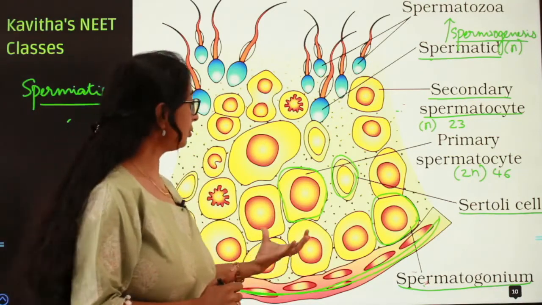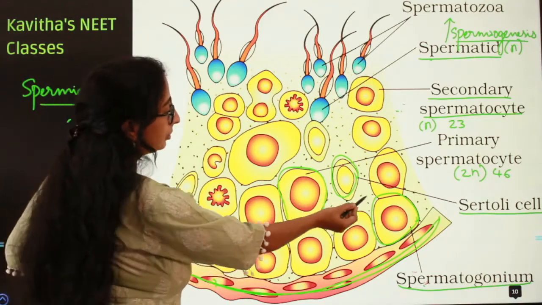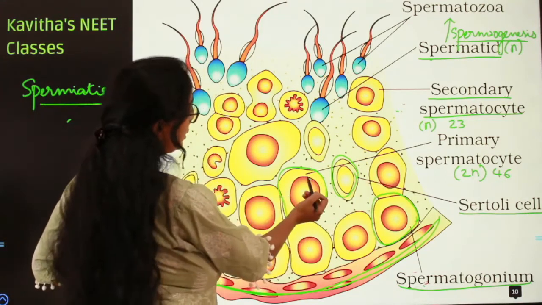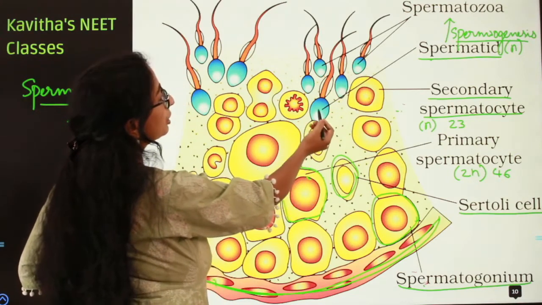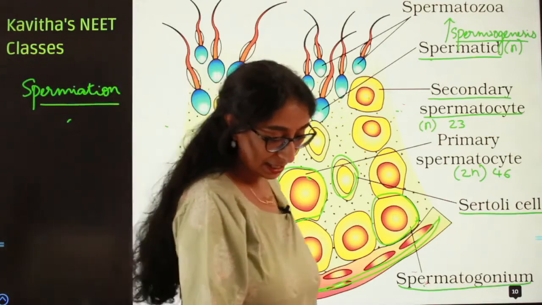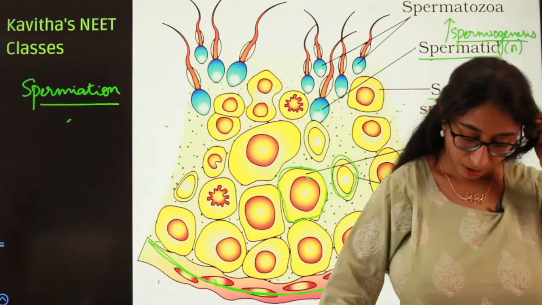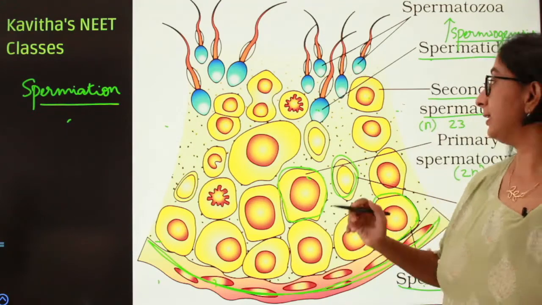I hope you understood. You can check the picture thoroughly. This is the primary spermatocyte, this is the secondary spermatocyte, and here you can see the spermatids, and finally the sperm heads. The sperm heads become embedded in the Sertoli cells.